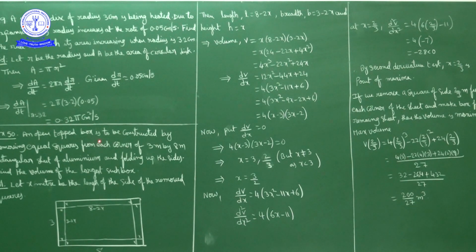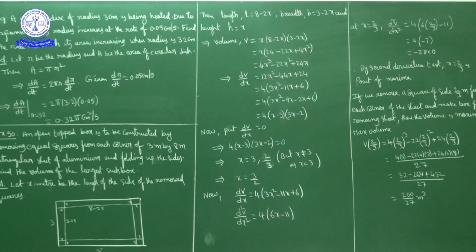An open top box is constructed by removing equal squares from each corner of a 3 meter by 8 meter rectangular sheet of aluminum and folding up the sides. Find the volume of the largest such box. Here an aluminum sheet is given whose length is 8 meters and breadth is 3 meters.